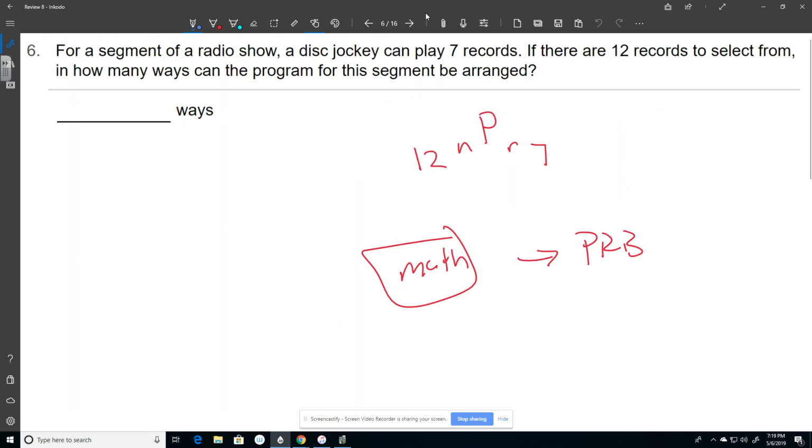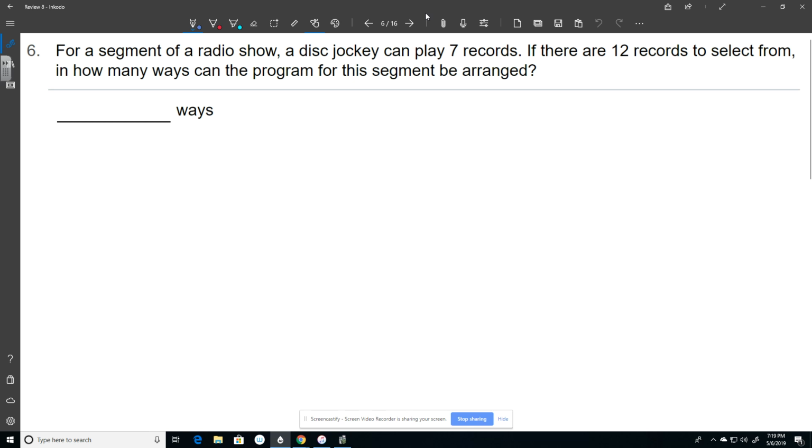Okay, number 6. Oh, look, I solved it there. For a segment of a radio show, a disc jockey can play 7 records. If there are 12 records to select from, how many ways can the program for the segment be arranged? So out of 12 records total, that's my total records, I'm going to choose 7 of them to play.